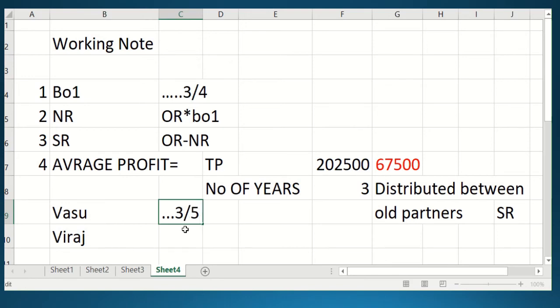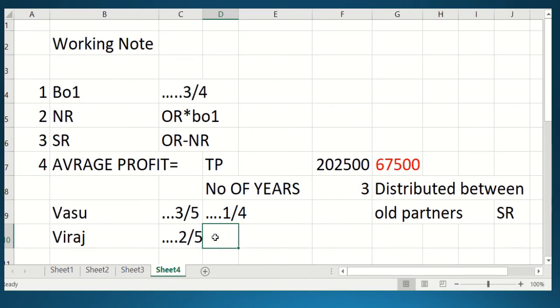You should take care of this, student. Then you have to do 1, what is the incoming partner's share? 1 by 4, multiply. You have to do the multiplication of this.